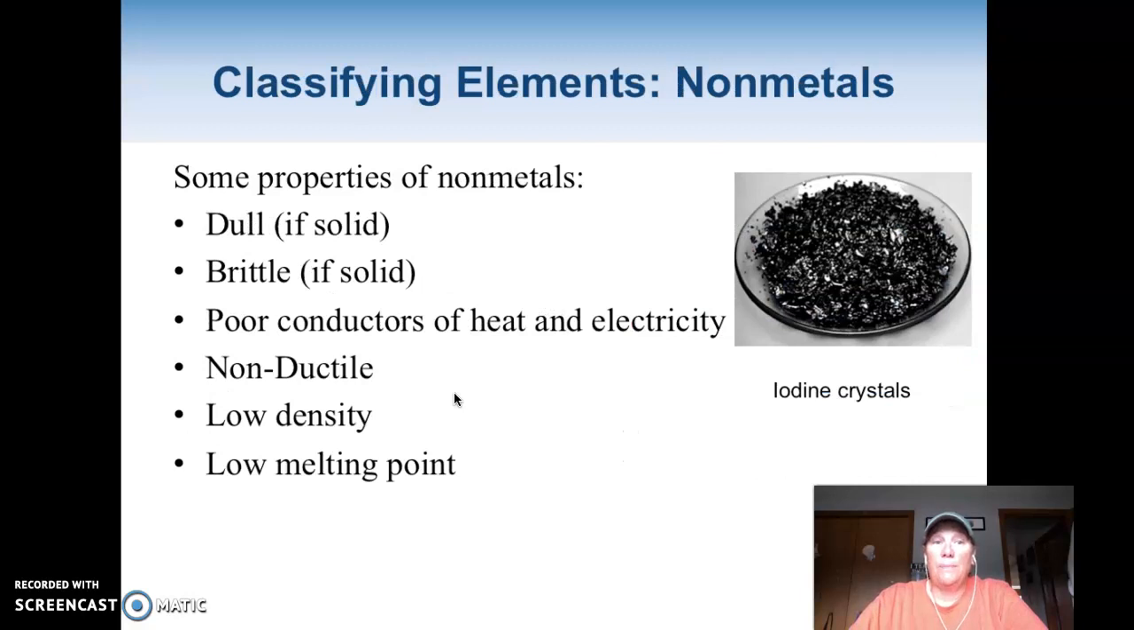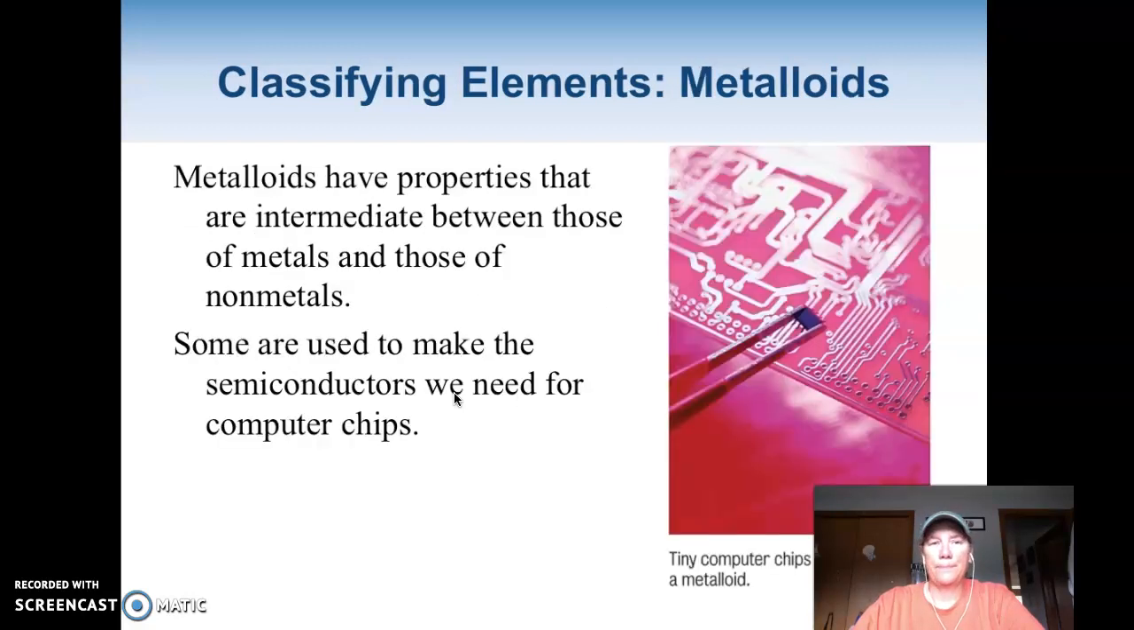Non-metals is everything that's just opposite. They're dull. They're not shiny. They're brittle. They are poor conductors of heat and electricity. We actually call them insulators. Okay, usually we use a combination of a conductor and an insulator, like your metal wires, your electricity. There's also kind of a rubbery stuff on the outside to protect you so you don't shock yourself. Well, that's made out of non-metals, okay? They're non-ductile, they have low density, and have low melting points. So they're just the opposite. Everything that a metal is, a non-metal isn't, okay?